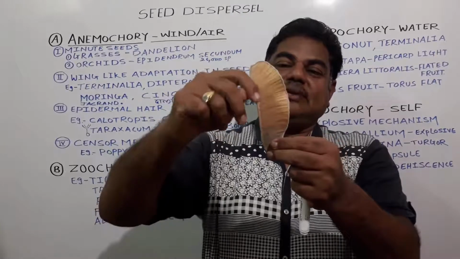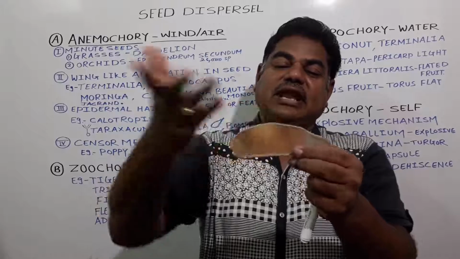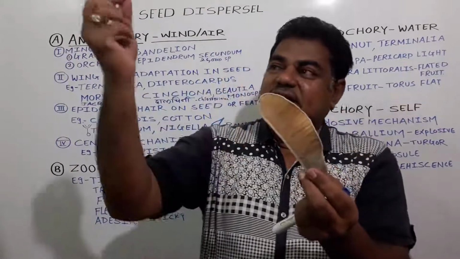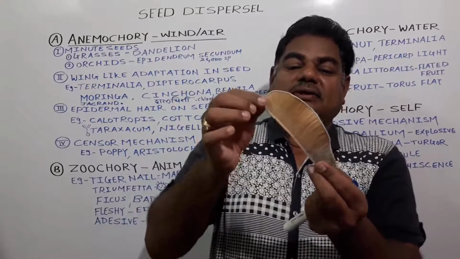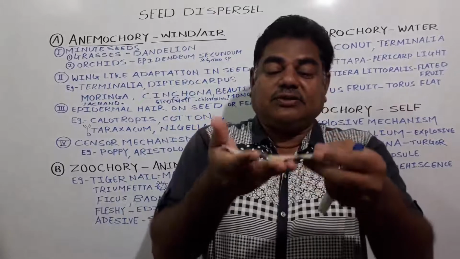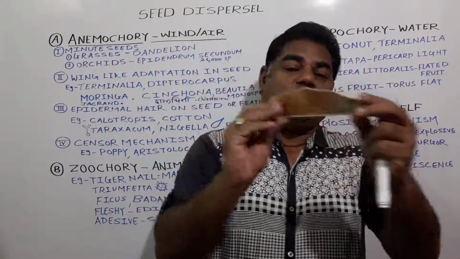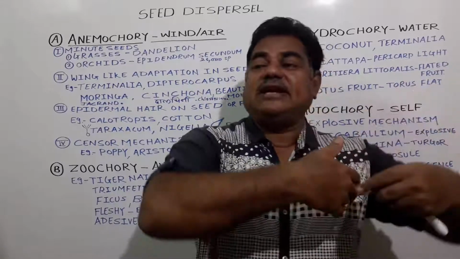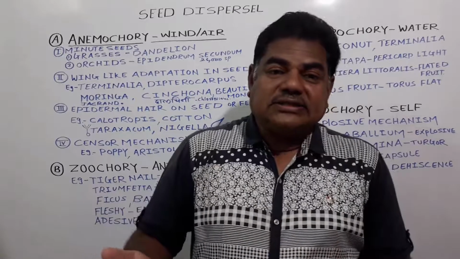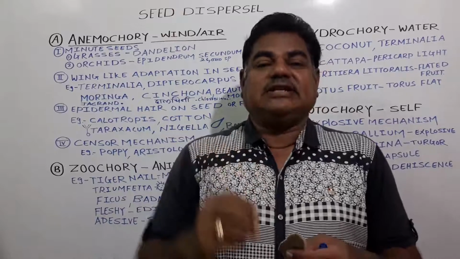The pericarp gets completely modified into a flattened, wing-like structure, and when the fruit gets detached from the parent plant, with the help of wind, see here, this fruit is very light in weight, and it blows from one place to another and gets spread here and there. And when favorable conditions come, the seed germinates again.